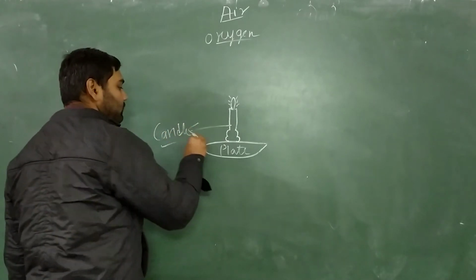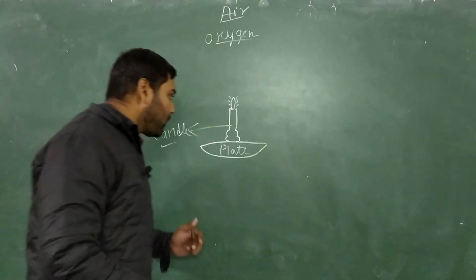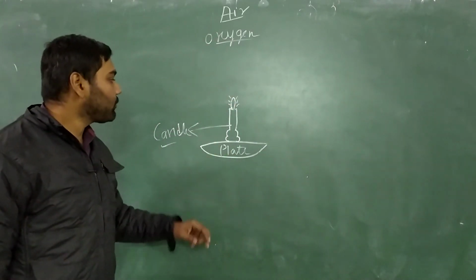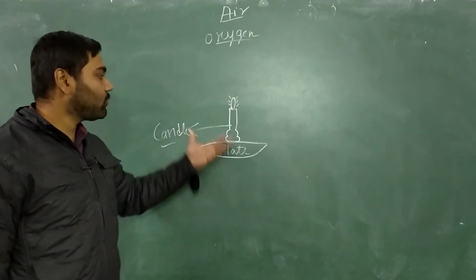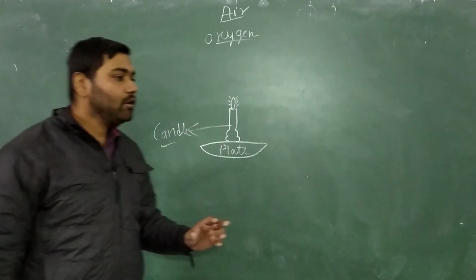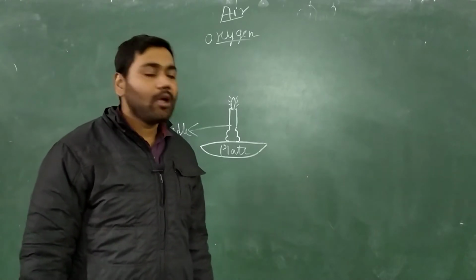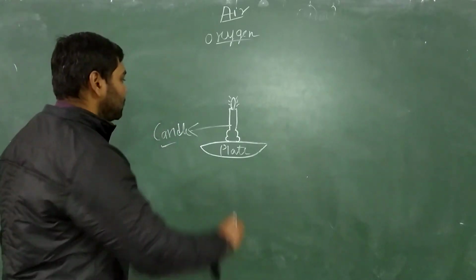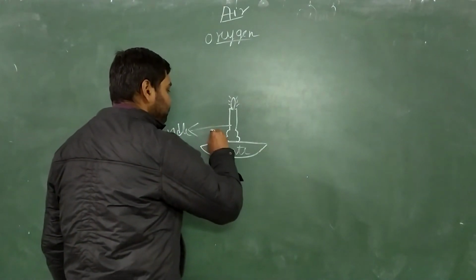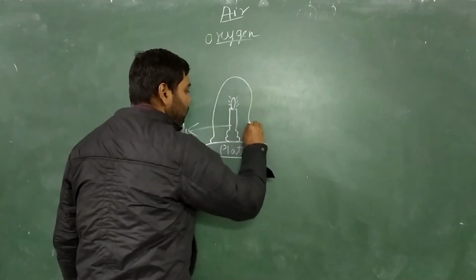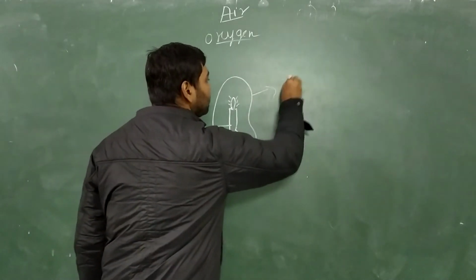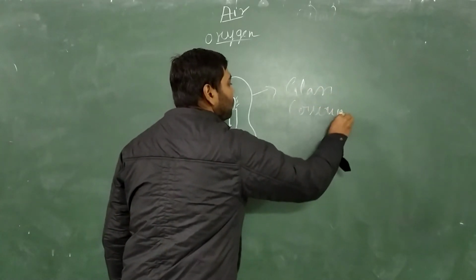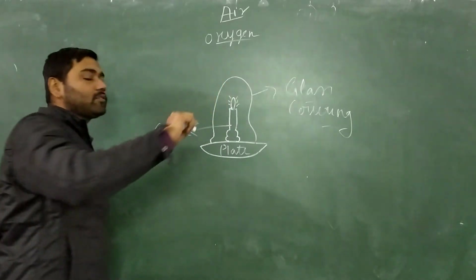Here what we are observing is that as soon as we light the candle, what happens? In the presence of oxygen, it will burn. After this, if we place a glass, suppose we have covered it with a glass, this is glass covering. That means now this candle is covered with glass.